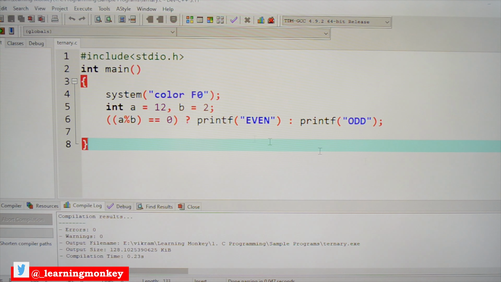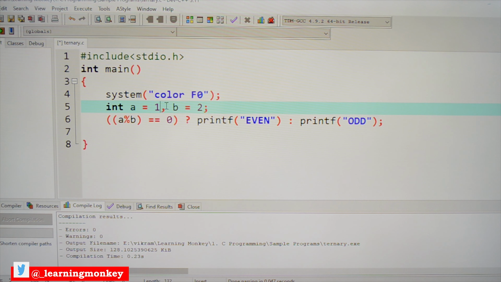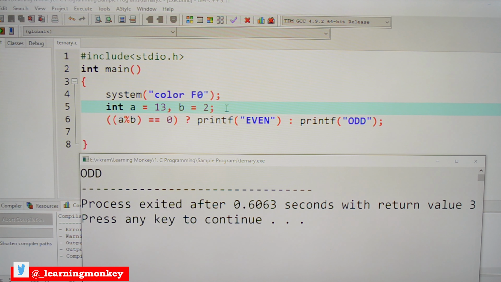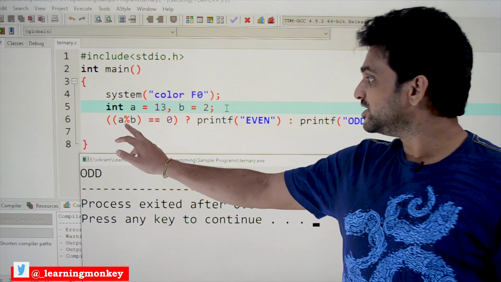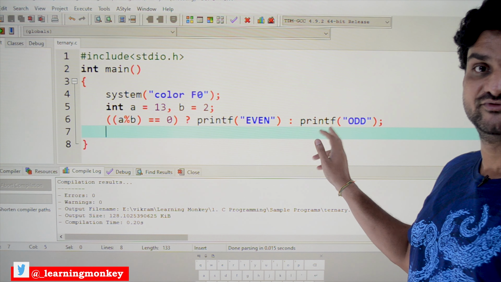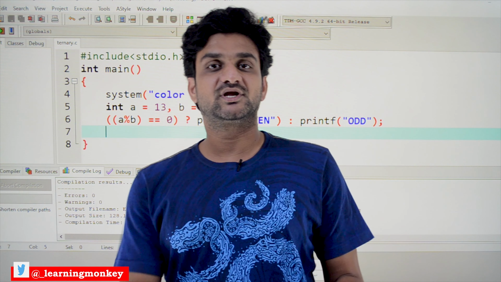So let's change this to 13 and check whether it is producing the other printf or not. Compile, run this program. So it is producing odd. 13 mod 2 is producing an output of 1. 1 is not equal to 0, so this statement will get executed, which prints odd. Hope you got the clarity on this concept.